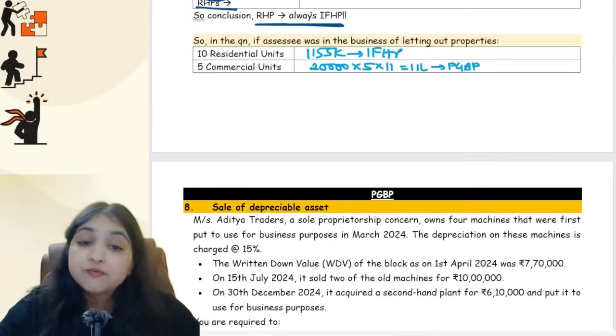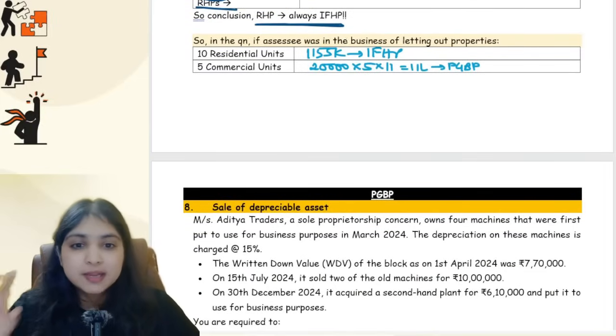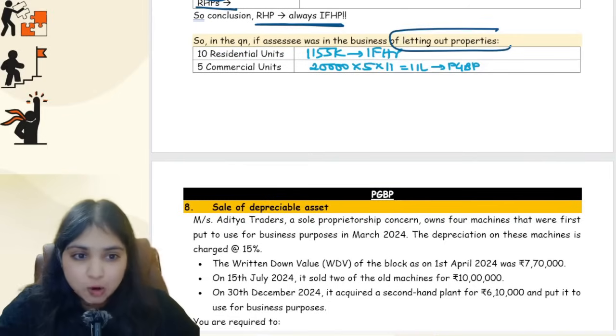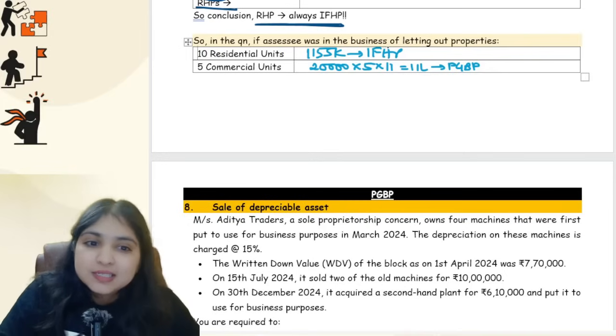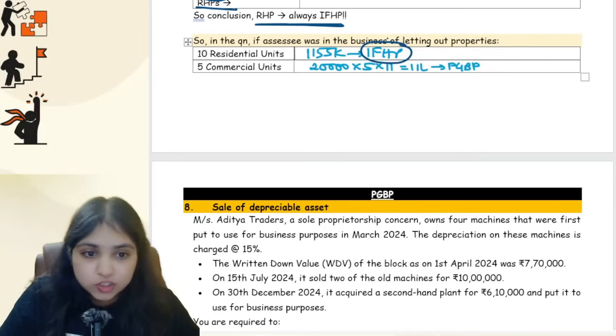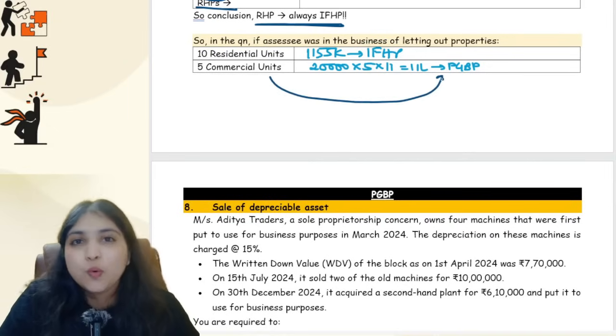Okay, now come to this last part over here. In this question, if the assessee was in the business of letting out properties, then what will happen? If he is letting out residential properties, that will still stay under IFHP only. No change. But what will happen to the commercial units? From the commercial units, whatever rent he is getting, that rent as it is will go under PGBP.